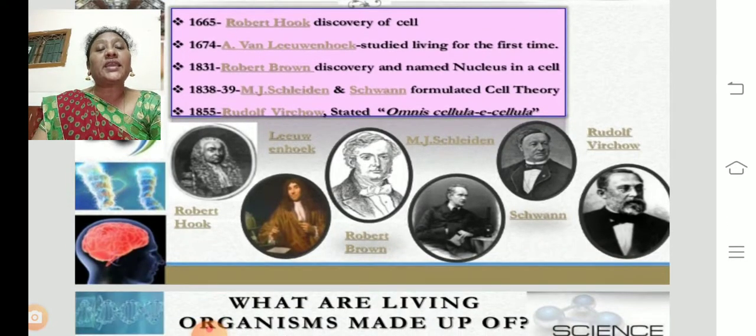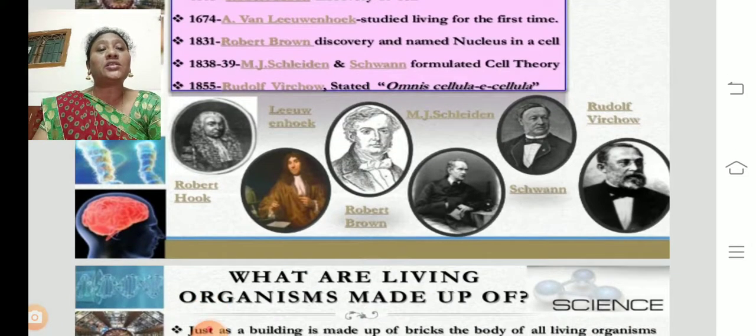In 1838-39, Matthias Jakob Schleiden and Schwann formulated the cell theory. Already we discussed cell theory in 8th class. In 1855, Rudolf Virchow stated omnis cellula e cellula, a Latin phrase which means new cells arise from pre-existing cells.